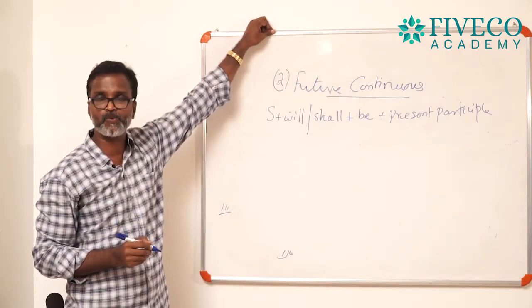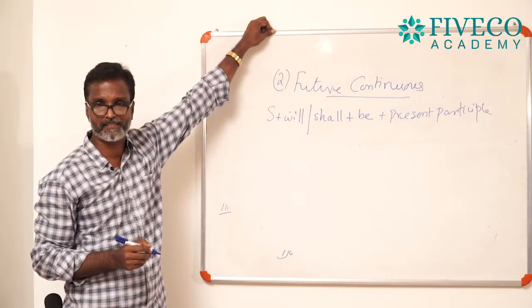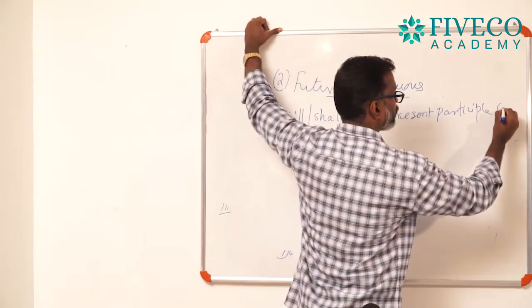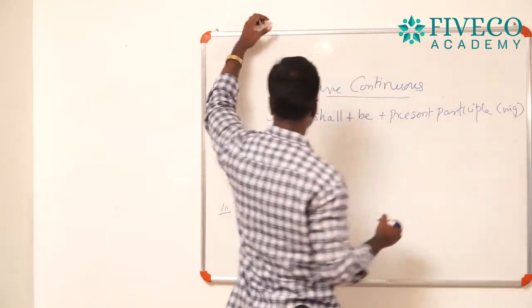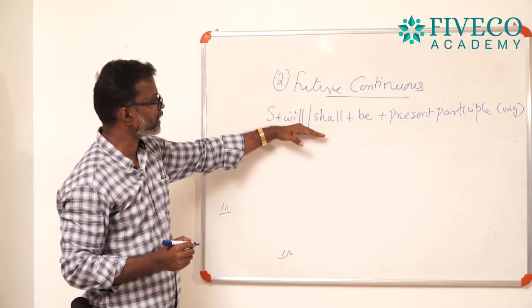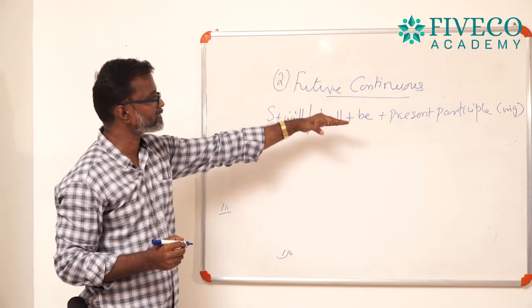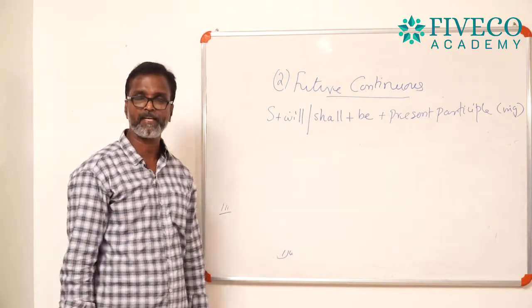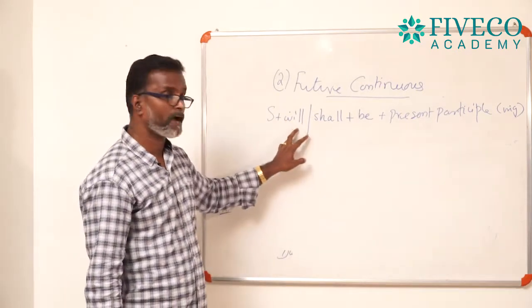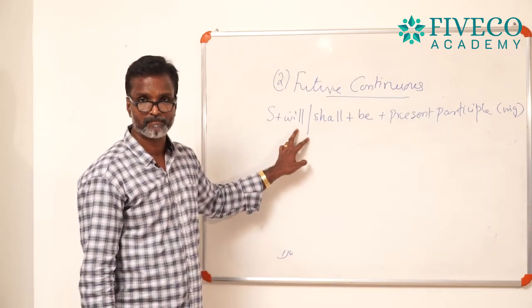Present participle, this term is used in many structures. Present participle, that is the ing form of the verb. Listen: subject plus will or shall plus be plus present participle, I mean ing form. And I already explained the application of will or shall.